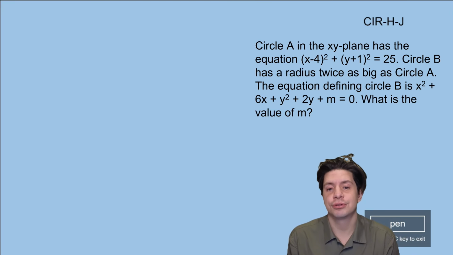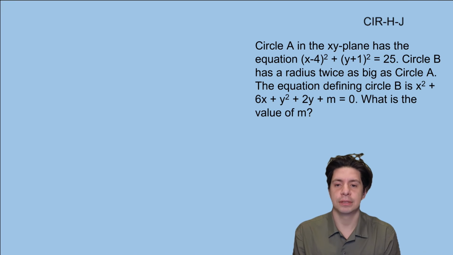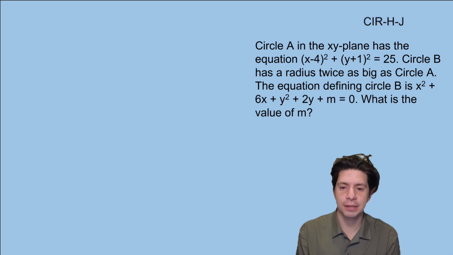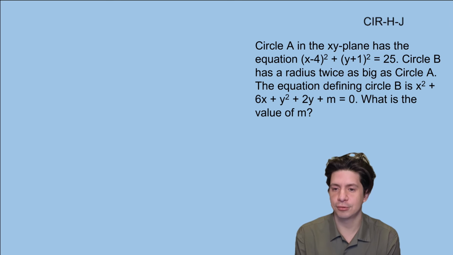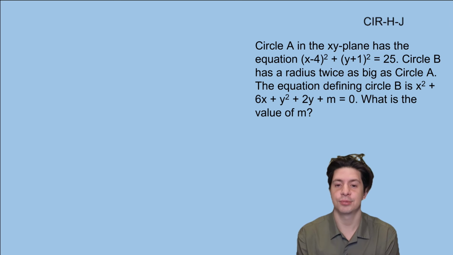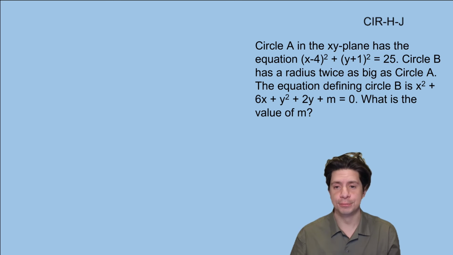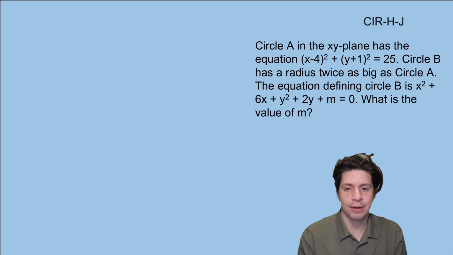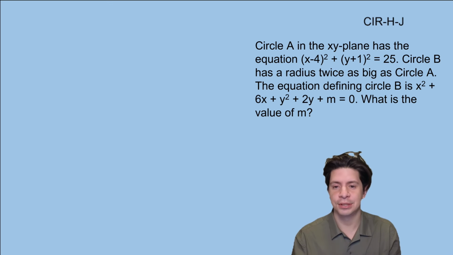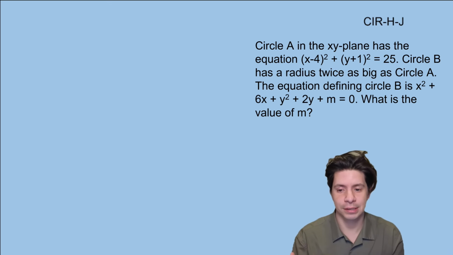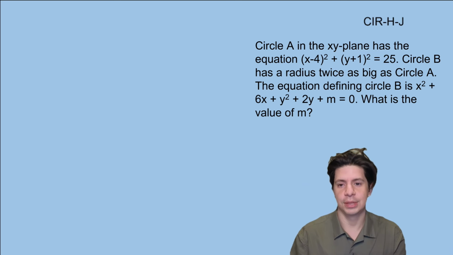Okay, so here we have circle A in the xy plane has the equation (x minus 4) squared plus (y plus 1) squared equals 25. Circle A has a radius twice as big as circle B. The equation defining circle B is x squared plus 6x plus y squared plus 2y plus m equals 0. What is the value of m? Okay, so it's very similar to the last one, but the equation we get for circle B is not written in the standard form. We need to complete the square to get it written in the standard form. So let's start working on that, right?